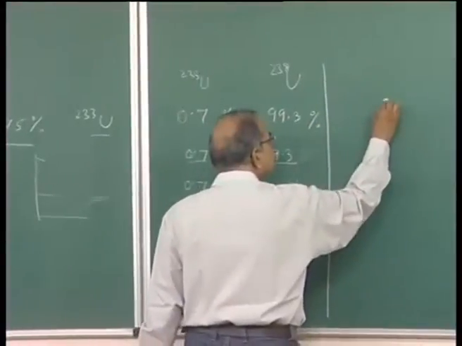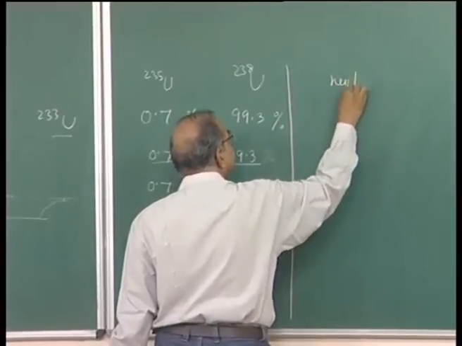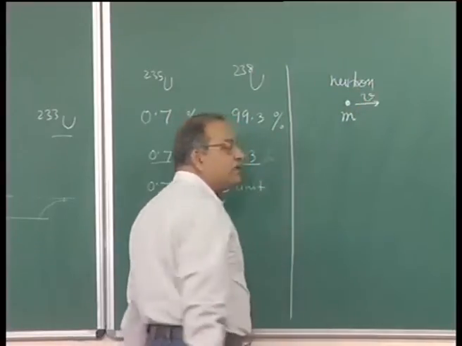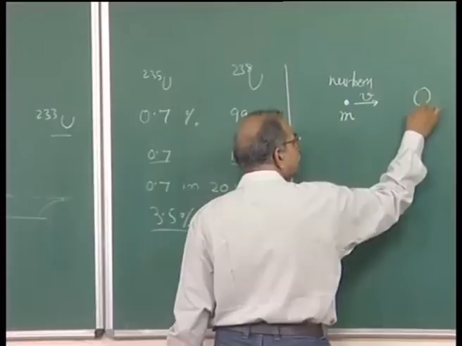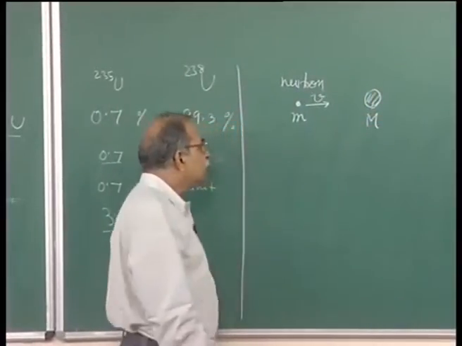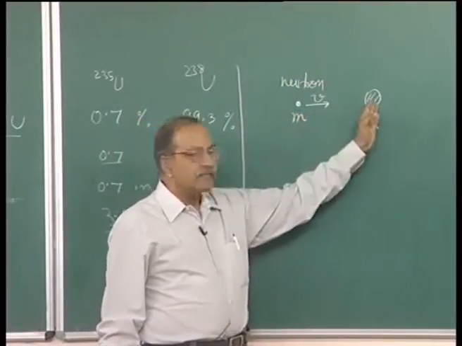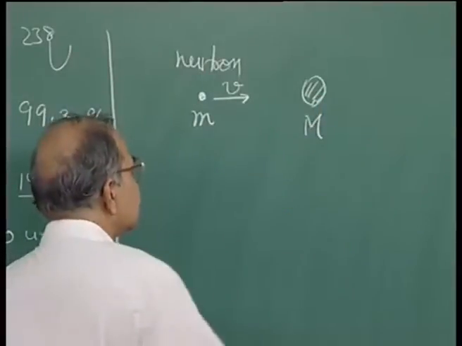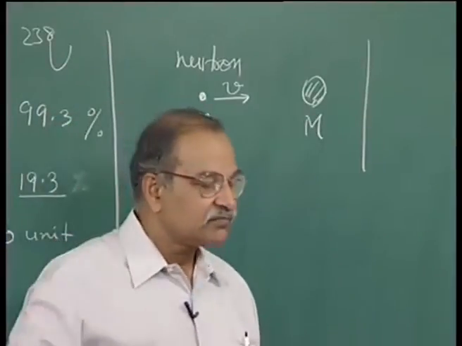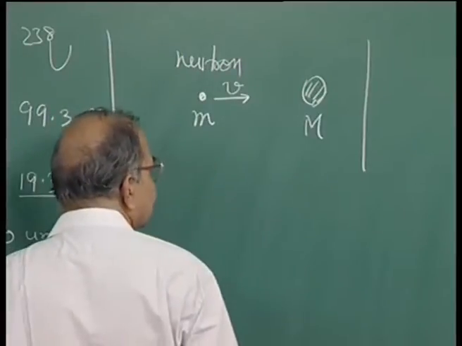If you have this small m for the neutron, let us say, and it is going with some kinetic energy, some speed, and then you have another nucleus here with mass capital M at rest, and this neutron goes and hits this, then what happens? If it is all elastic collisions, no internal excitations and so on, you can do a simple calculation.